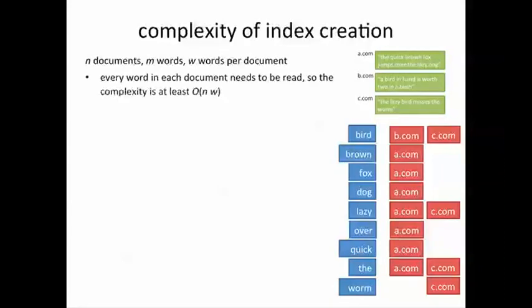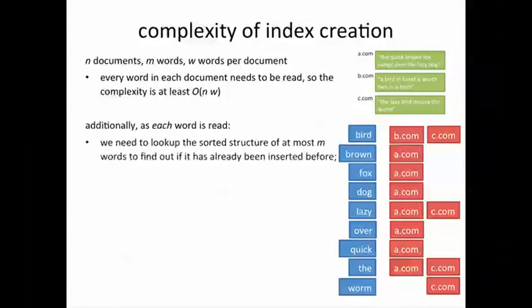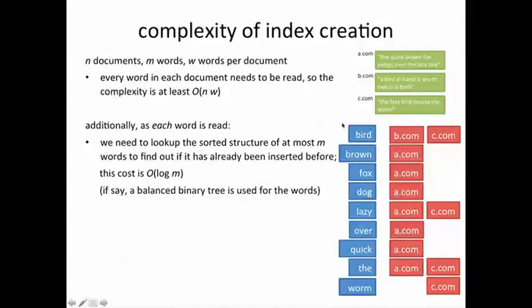First thing we notice is that every word in each document needs to be read at least once. So the complexity is at least order nW. Additionally, as each word is read, we need to look up this sorted structure of words to figure out whether or not it has already been inserted before. The cost of looking this kind of a structure up is log m, as we have seen earlier, for example, if a balanced binary tree is used to store these words.